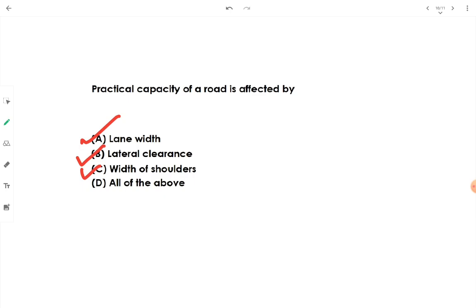Then alignment, grade of the road, intersections on the road, number of lanes, vehicle type, driver characteristics, traffic type, all kinds of factors associated with a road and its characteristics affect the practical capacity of a road. That's why all of the above is the answer that we are going to tick.